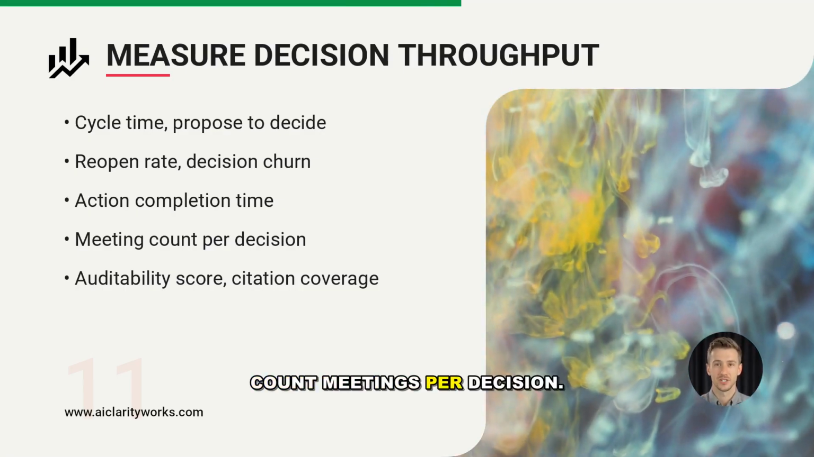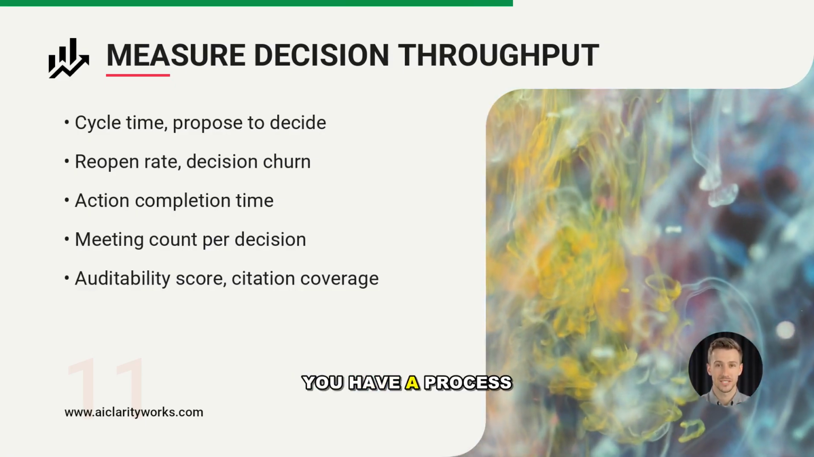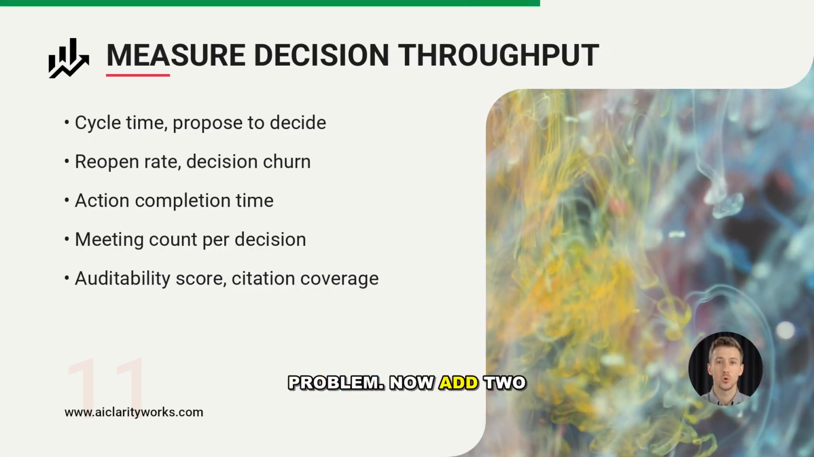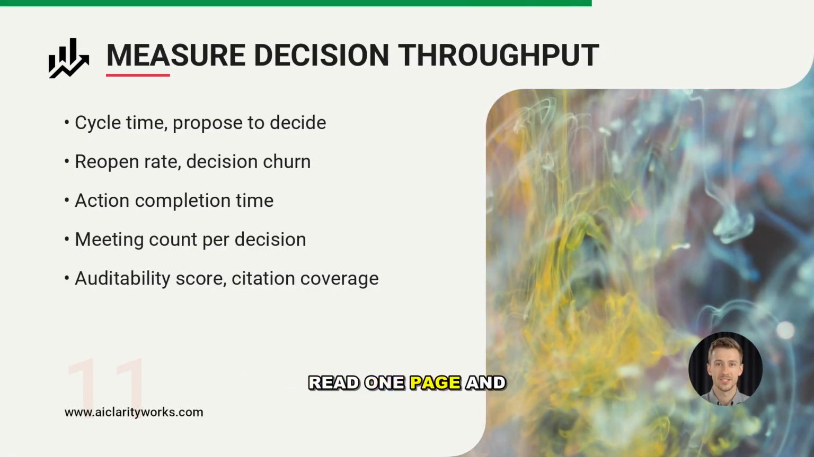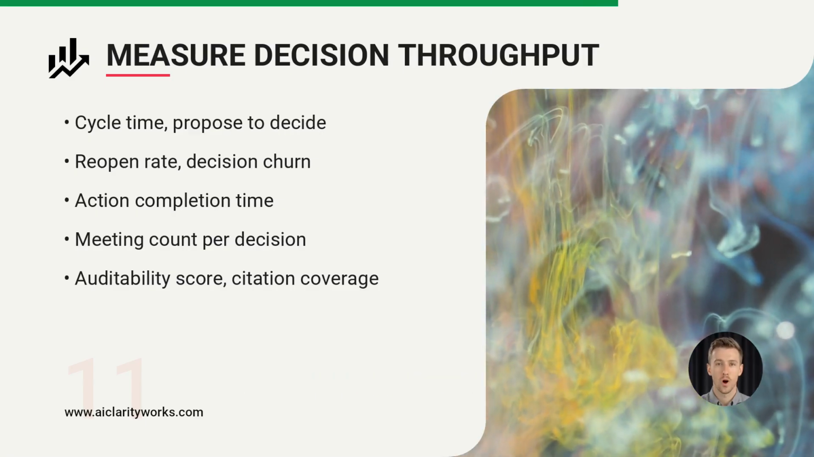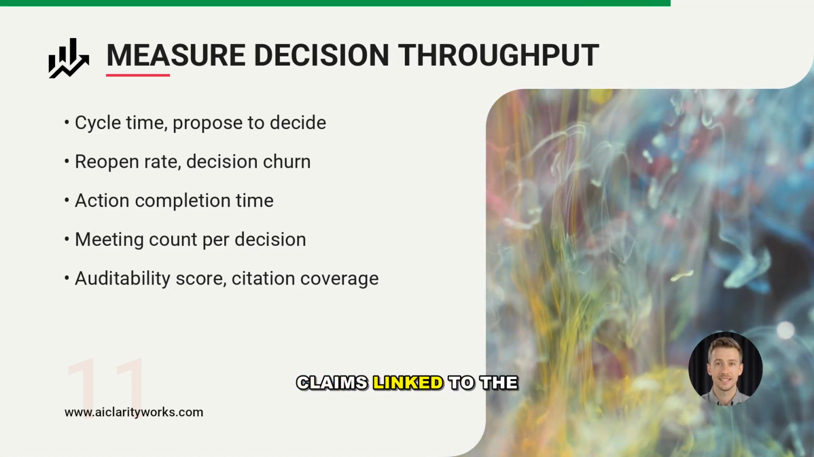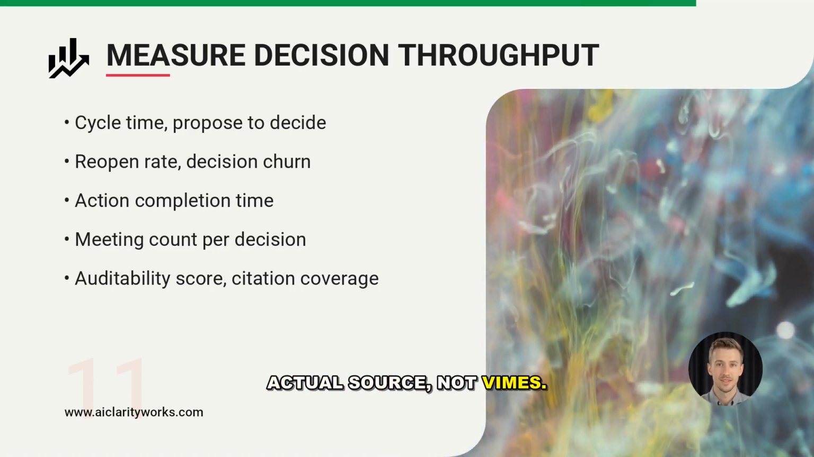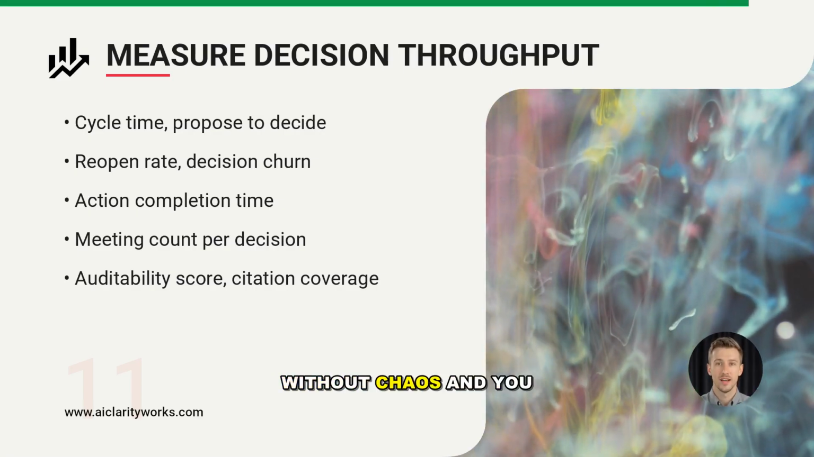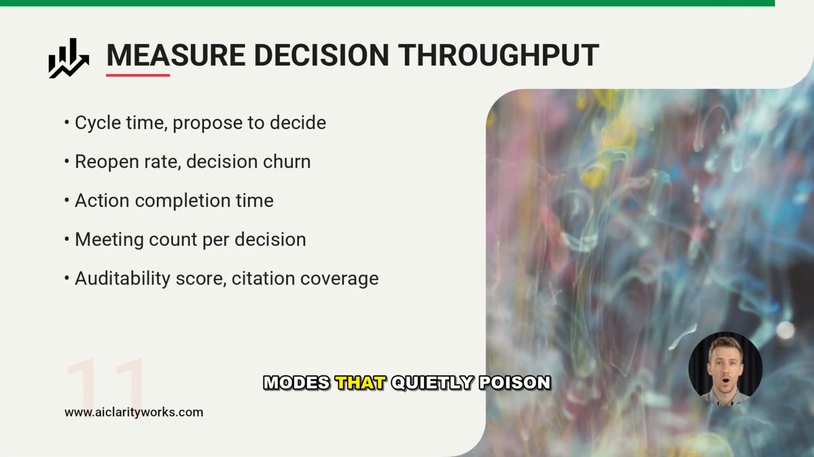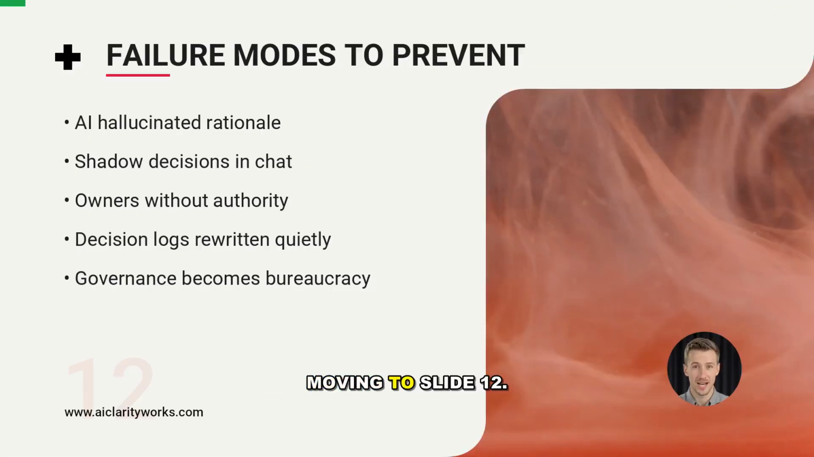Count meetings per decision. If you need 3 meetings to decide what one doc could settle, you have a process problem. Now add 2 quality checks. Auditability score. Could a new teammate read 1 page and understand what was decided, why, and by whom? And citation coverage. Are the claims linked to the actual source, not vibes? When these metrics move together, you get speed without chaos, and you also spot the failure modes that quietly poison trust.